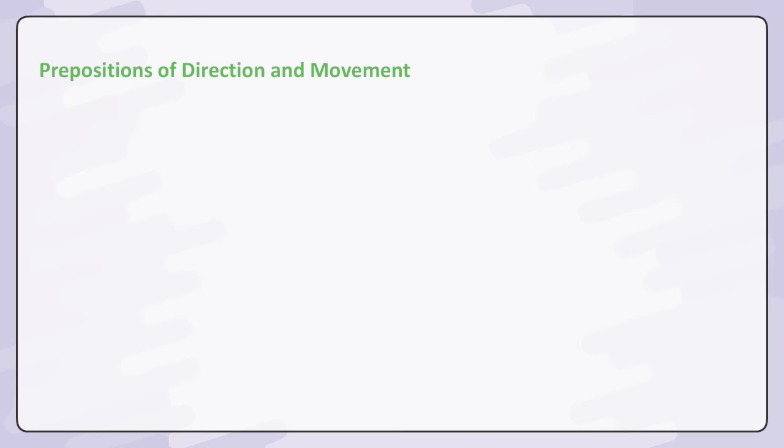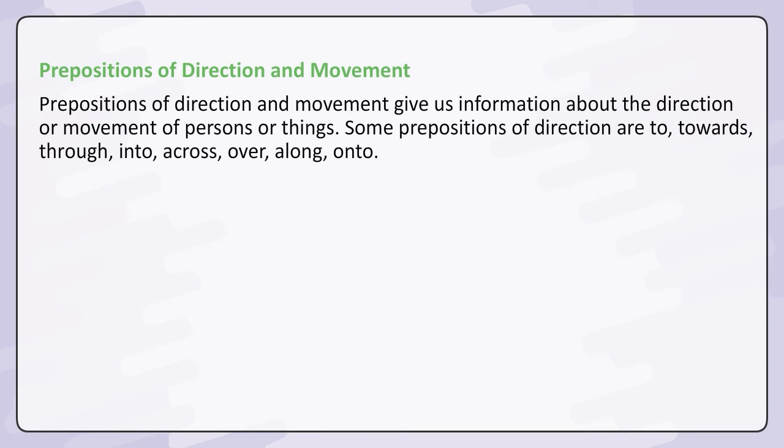Prepositions of direction and movement. Prepositions of direction and movement give us information about the direction or movement of persons or things. Some prepositions of direction are to, towards, through, into, across, over, along, onto.